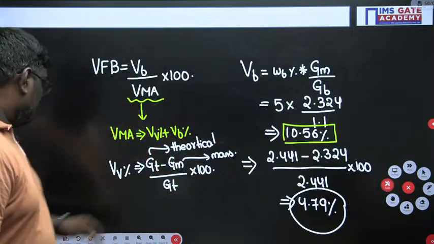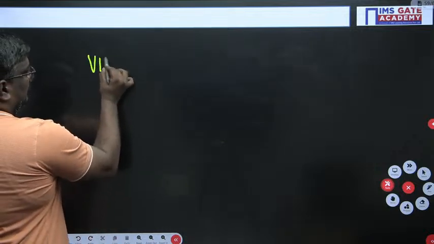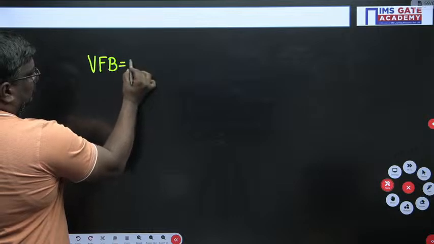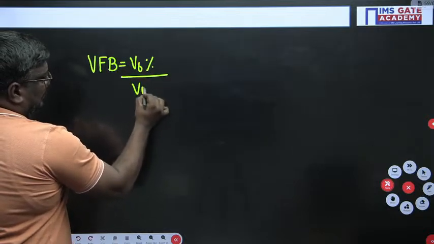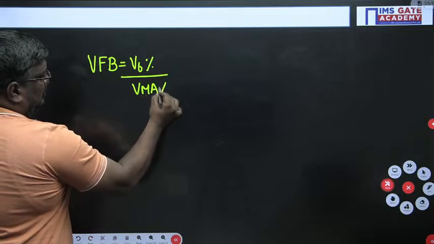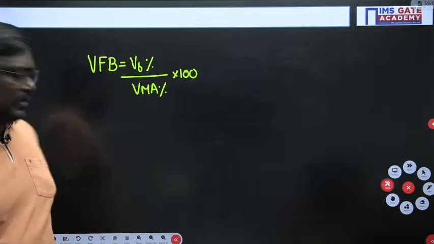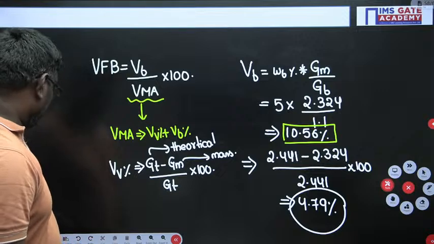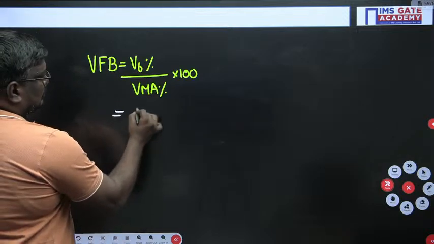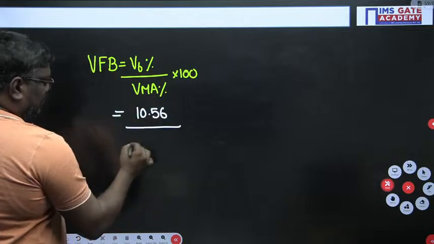Okay. So now VFB is equal to VB percent divided by VMA percent, into 100. Yes or no? Now what is VB percent there? It is 10.56, divided by VMA. What is VMA?